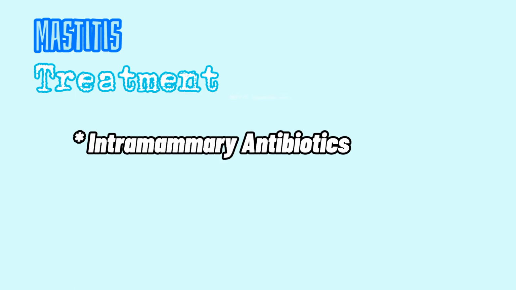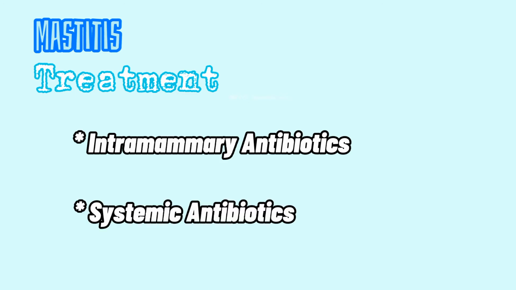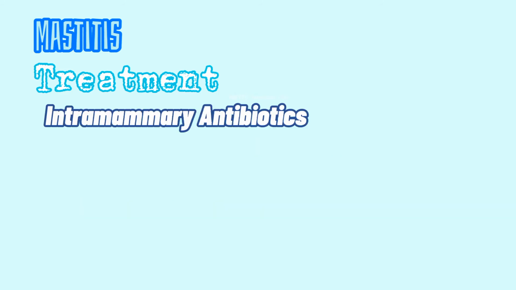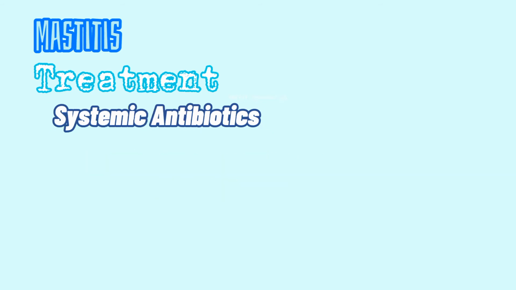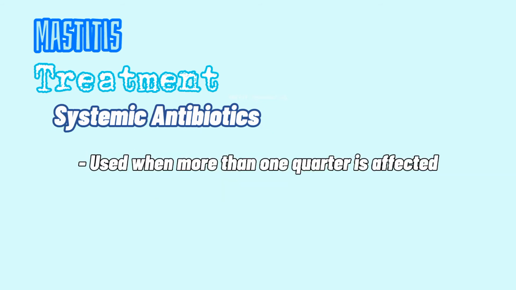There are two main options as basis on treatment regimes: the intramammary antibiotics, the classic mastitis tube, and systemic antibiotics given by the intramuscular or subcutaneous route. For the antibiotics, intramammary antibiotics should be the first-line treatment for cows, usually in mild cases, while systemic antibiotics should be used when more than one quarter is affected, when changes on the other are marked, when the cow is visibly ill.